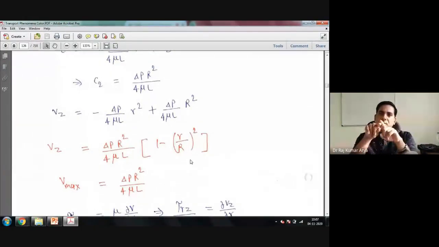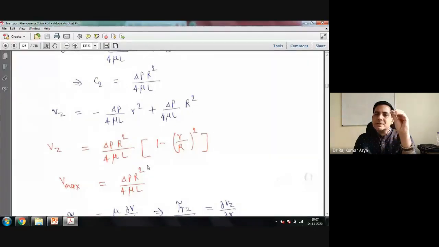So this gives you a parabolic profile, meaning at the center you will have the highest velocity, at the edges you have the lowest velocity. And the maximum velocity, if you want to find, is at the center. Just substitute r equal to 0. If you substitute r equal to 0 here, this is your maximum velocity.